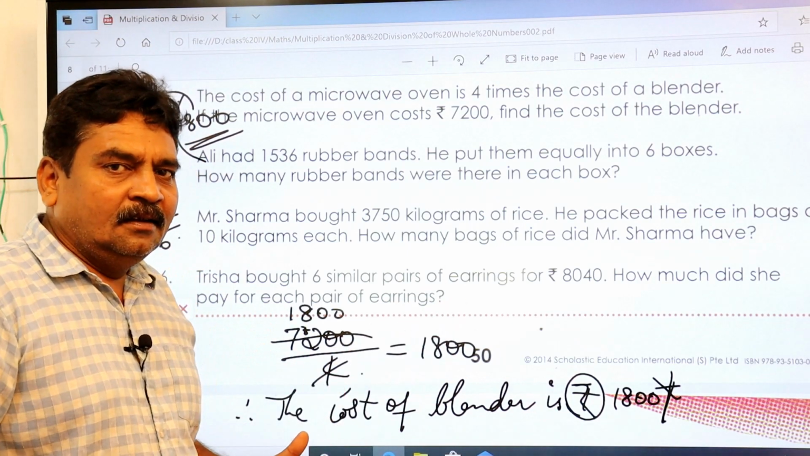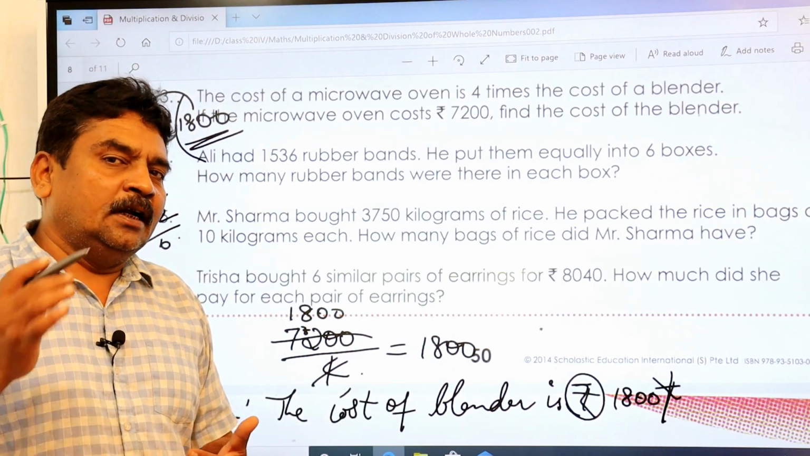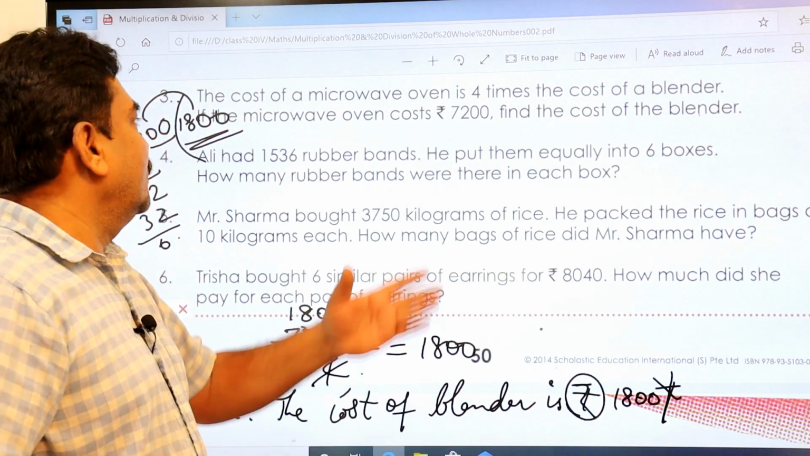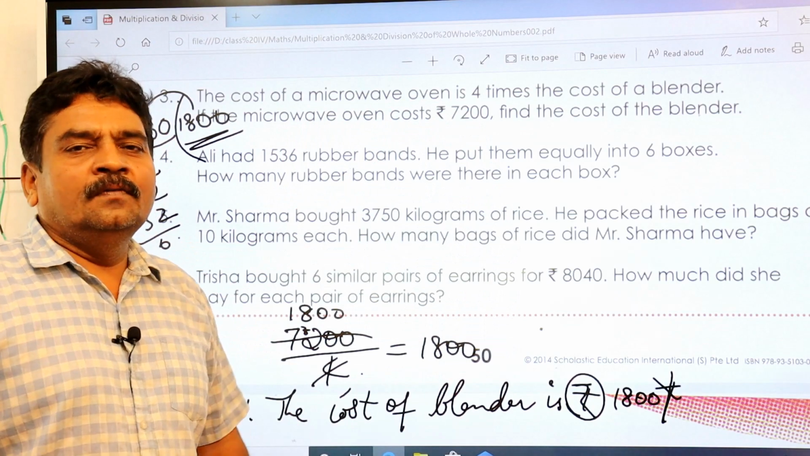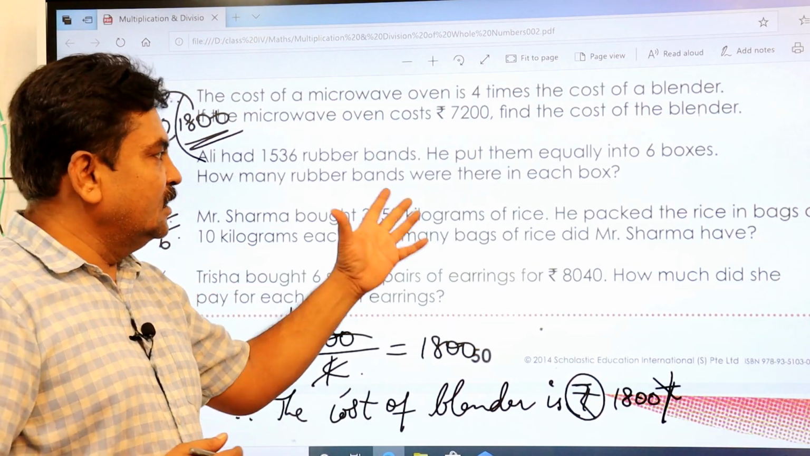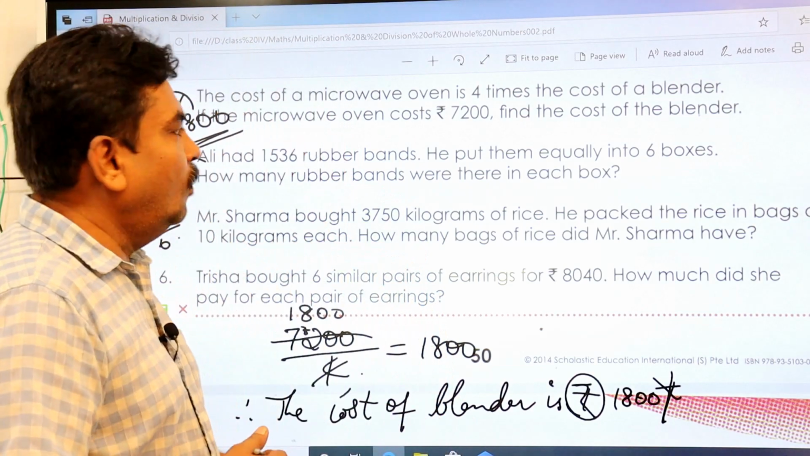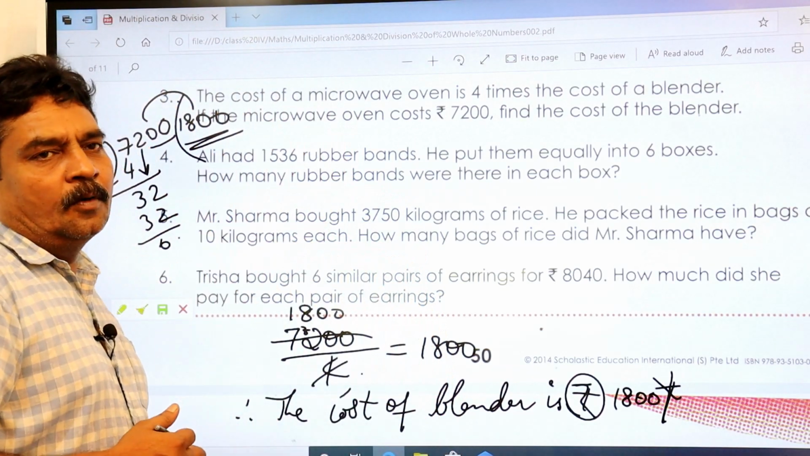Now you see, 4 times more than 1800. 1800 into 4 you do it, you get the microwave oven cost. So this is your answer for the first word problem. Now we'll go to the second word problem.